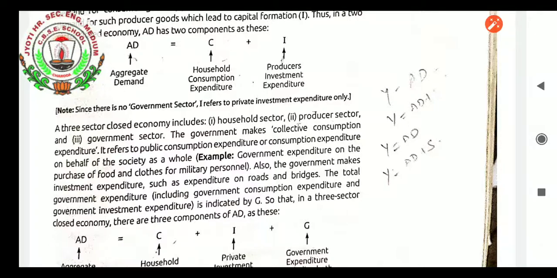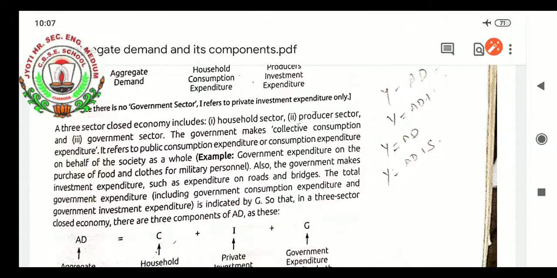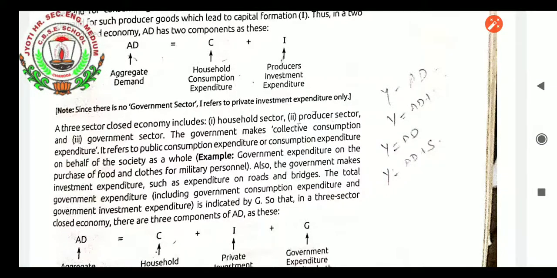A 3 sector closed economy includes the household sector, producer sector and government sector. You know, students, government also has to do some consumption for the welfare of the society. At the time of serious natural calamities or a pandemic situation, they have to consume so that they can provide various commodities to the people who are in need. So government makes collective consumption expenditure. It refers to public consumption expenditure, or consumption expenditure on behalf of the society as a whole.